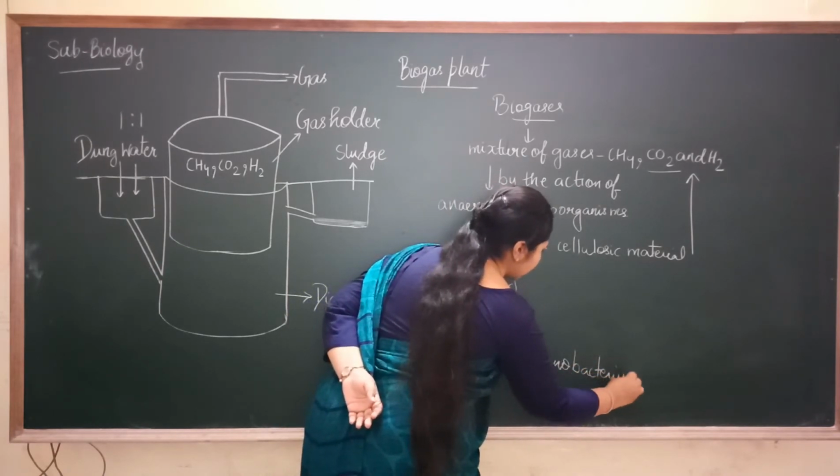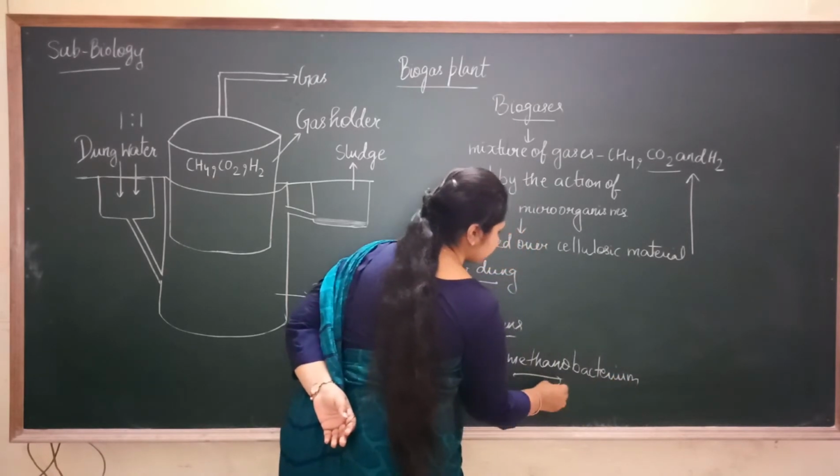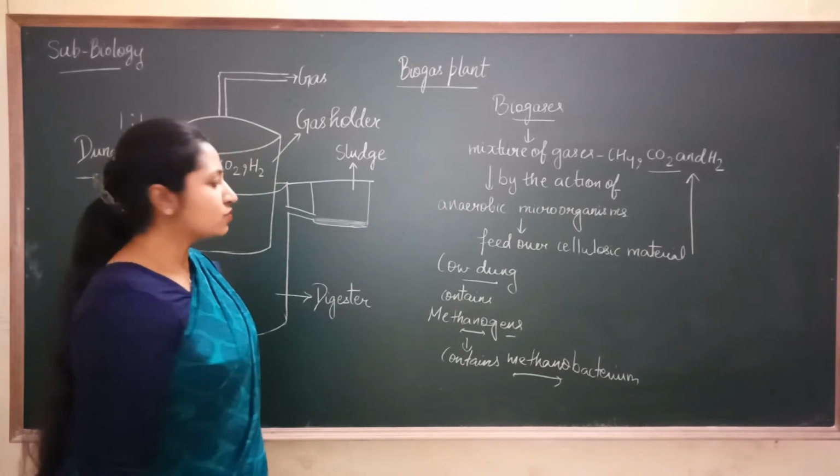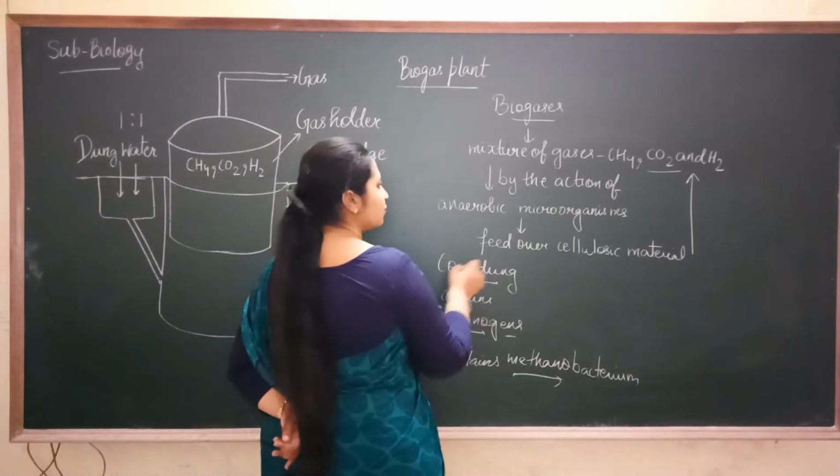And what are methanobacterium? The bacteria which produce the methane gas. So that's why cow dung is used.